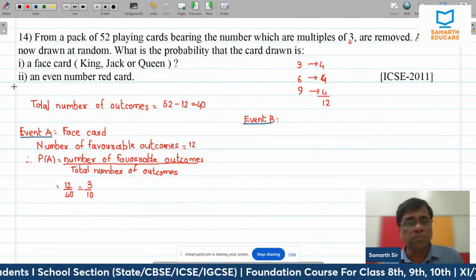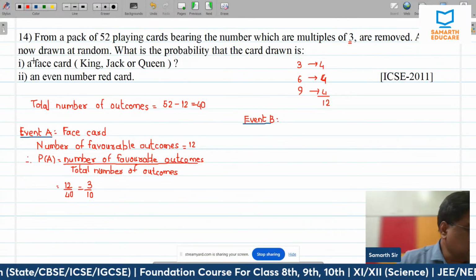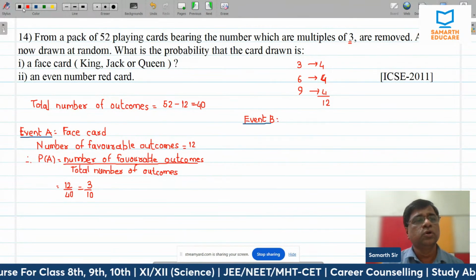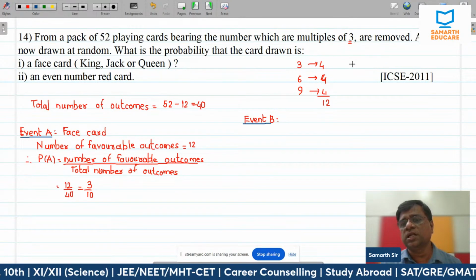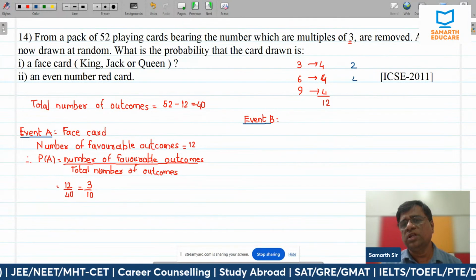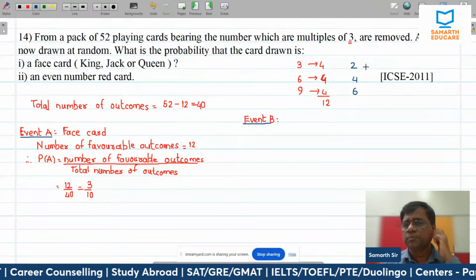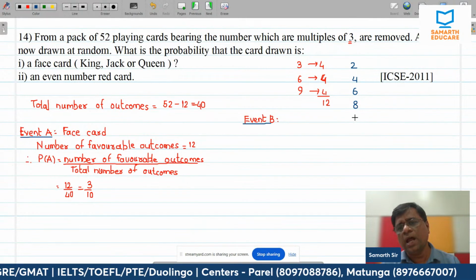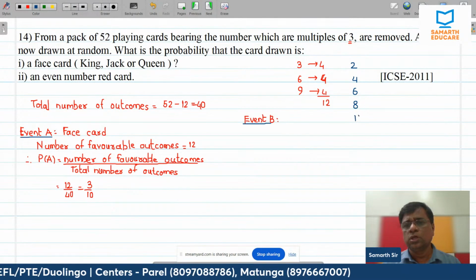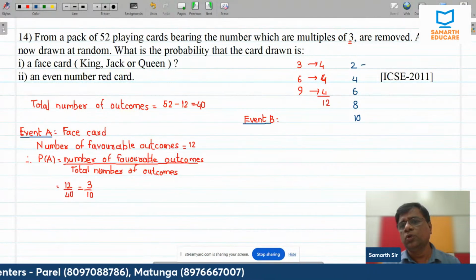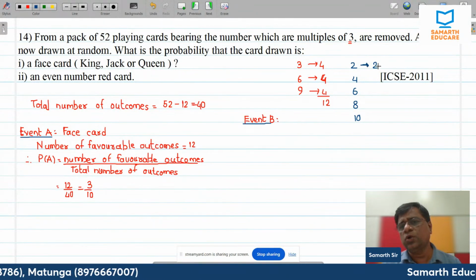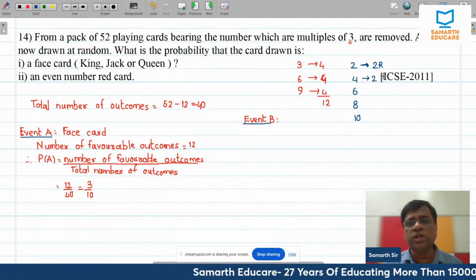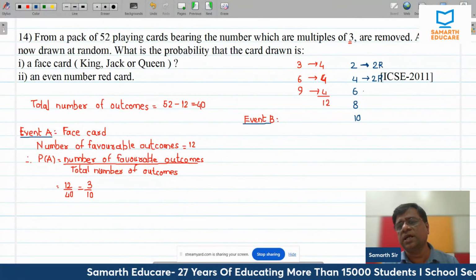Event B is even numbered red cards. Red cards are total 26. He's talking about even numbered red cards. So, let me discuss even numbered red cards. That means the even numbers are 2, 4, 6, 8 and 10. For 2, there are 4 cards, but there are 2 red cards and 2 black cards. Our interest is in the red cards. For 4, again there are 4 cards, but 2 red and 2 black.